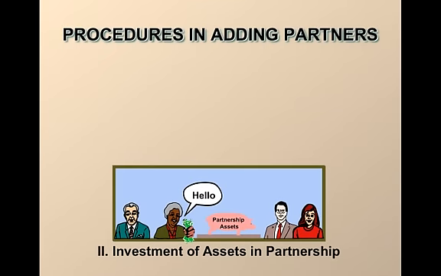So let's take a look at the second example, where there is an investment of assets in a partnership. In this case, the new partner pays cash, but the cash goes into the partnership. And in some cases, the amount of cash they pay doesn't always go into their capital account. Sometimes they may pay more cash than they get in capital in return, and that would be a bonus to the old partners. And so their capital accounts would go up.